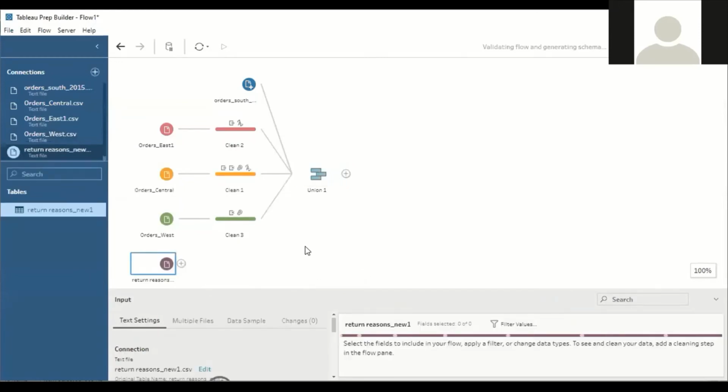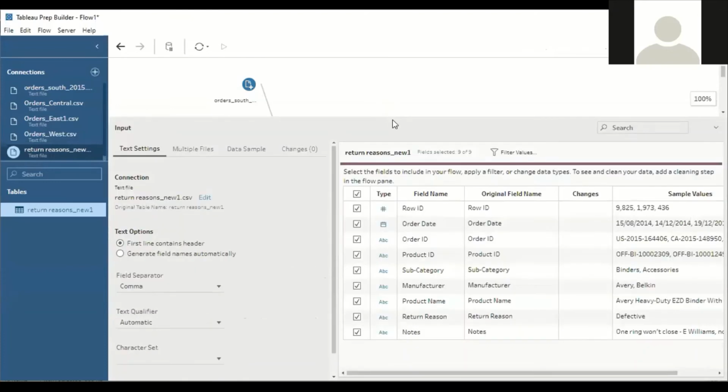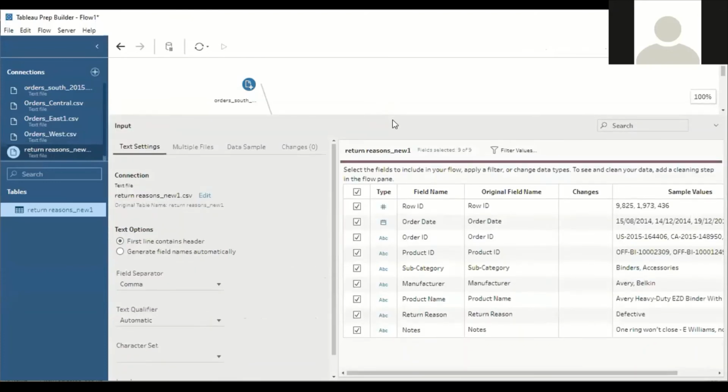You can see one more file is now deployed in Tableau Prep Builder. Let's have a look at this file. I have the columns row ID, order date, order ID, product ID, subcategory, manufacturer, product name, return reason, and notes.